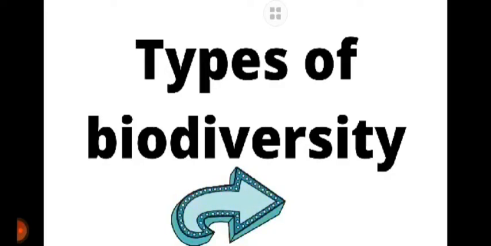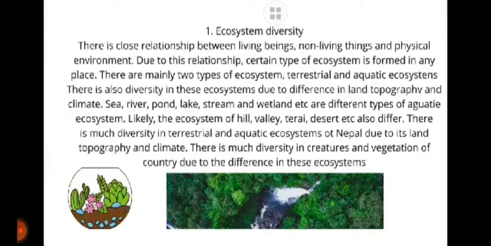Types of biodiversity. Ecosystem diversity. There is a close relationship between living beings, non-living things and the physical environment. Due to this relationship, a certain type of ecosystem is formed in any place. There is much diversity in creatures and vegetation of our country due to the difference in these ecosystems.